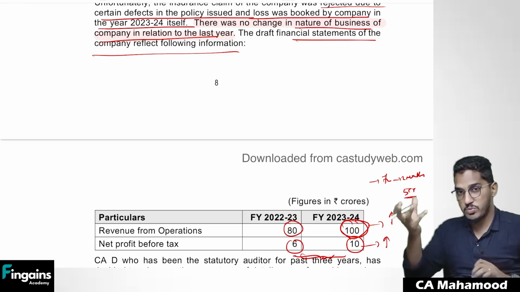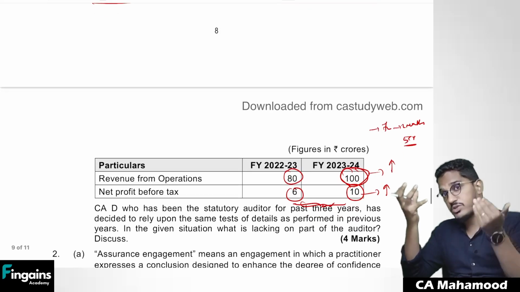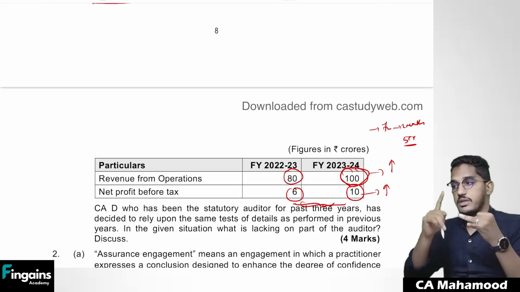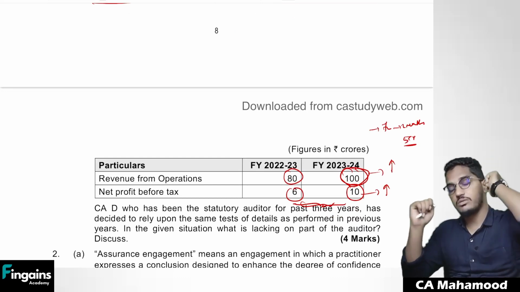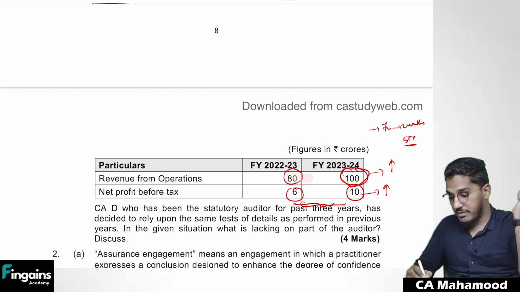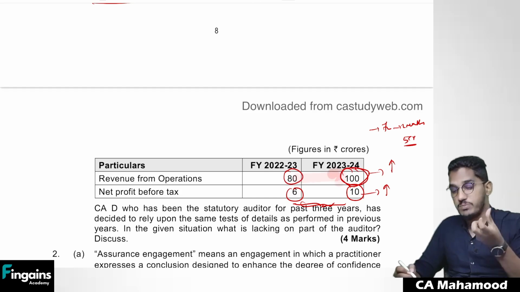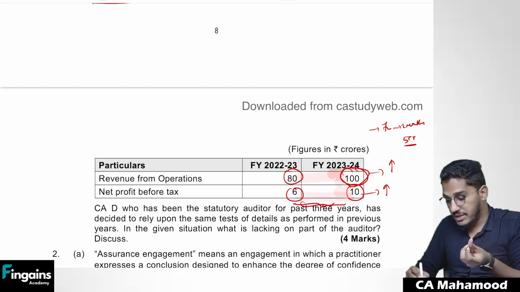This is a situation of possible fraud or not. Might be the client might have overstated revenue. When there was a fire accident, for 2 months there was no operation, and there is no change in the nature of the business, the revenue should have come down. But to my surprise, the revenue has gone up. This is a situation of possible fraud. And profit has also gone up even after booking 5 crore rupees of loss.